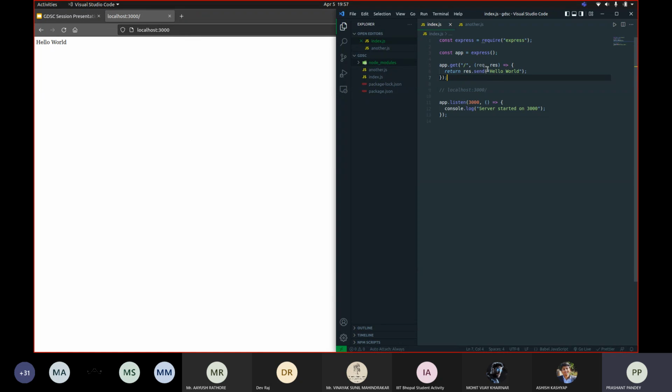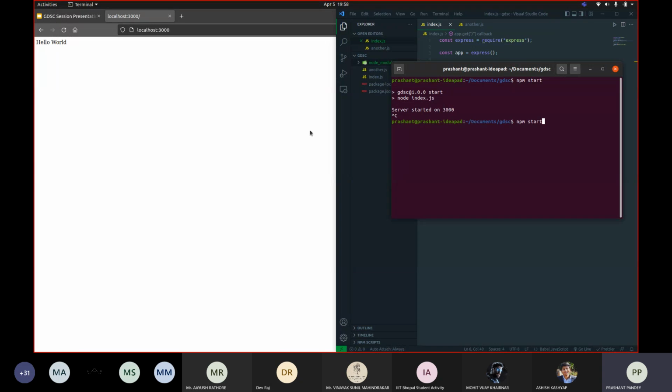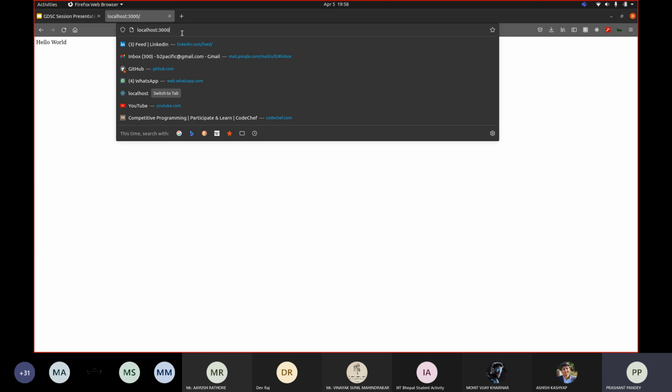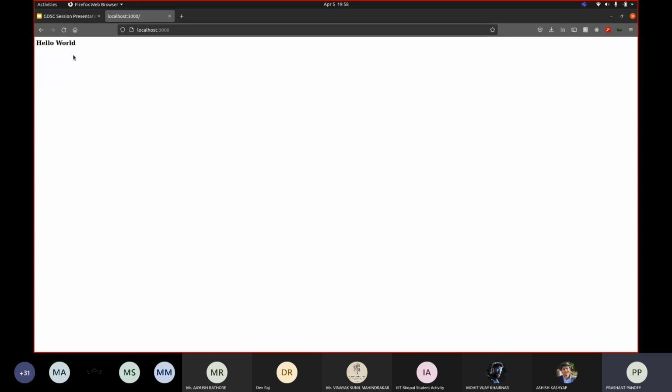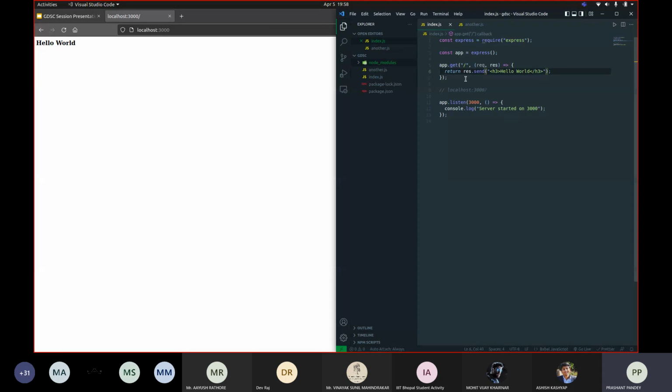You can even send HTML from here. It was just of h3 type. The tag was added to this line. So this is an example of a simple GET request that you can implement on a backend server using Express.